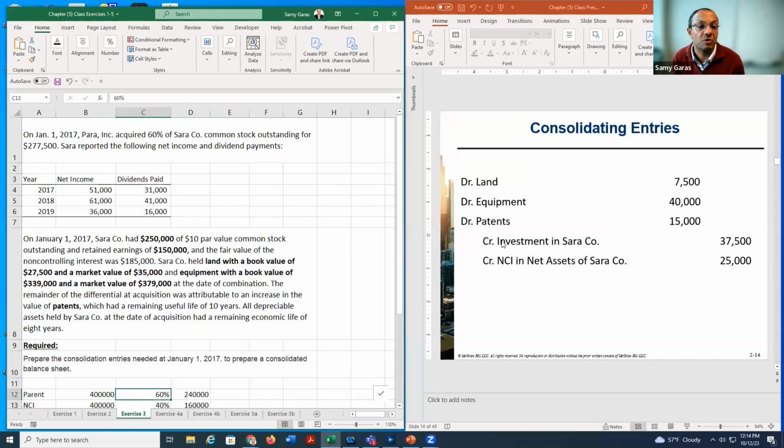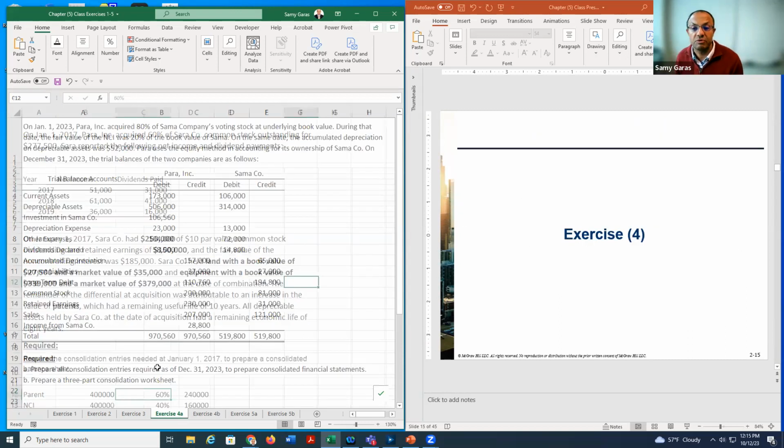And here is the next journal. We credit investment by 37,500. We credit NCI by 25, by getting the difference between the book value and the fair value. How can we allocate this difference? We say for the land, there is 7,500. For the equipment, there is 40,000. The difference between those two accounts and those two is 15. I put it into the patent. Why don't we put it in the goodwill? Because it says here, we need to put it in the patents account. So now we made the journal for the third exercise, and now let us jump to the fourth one.